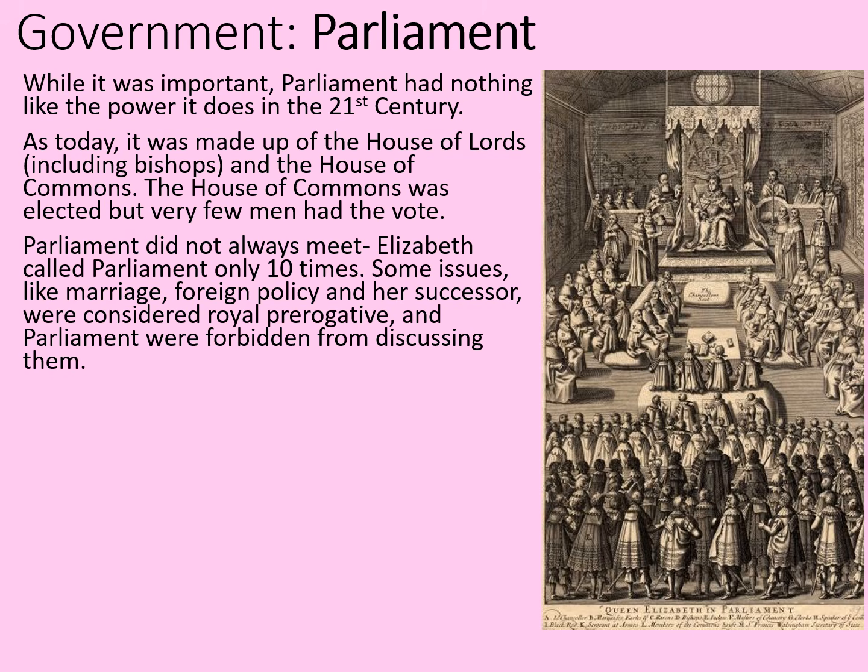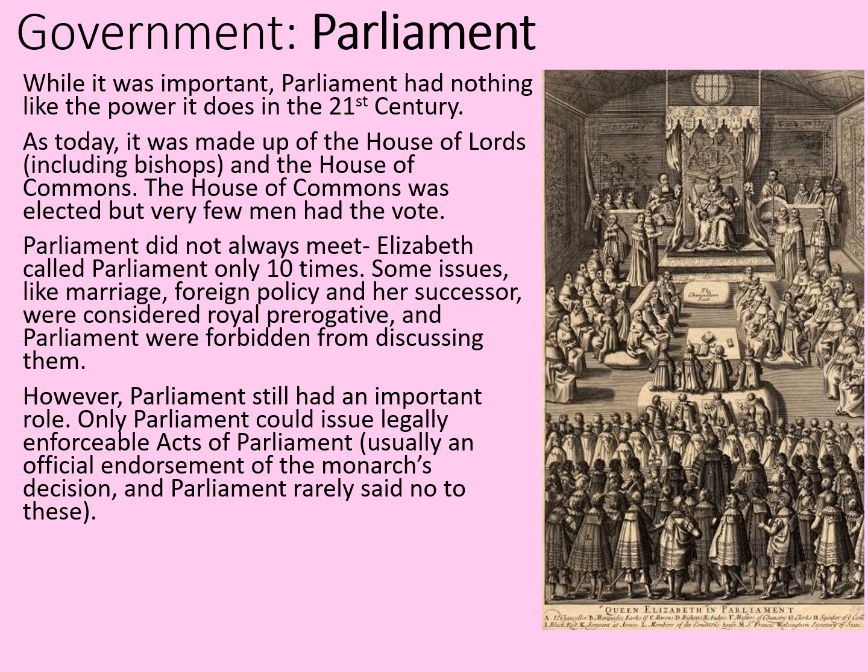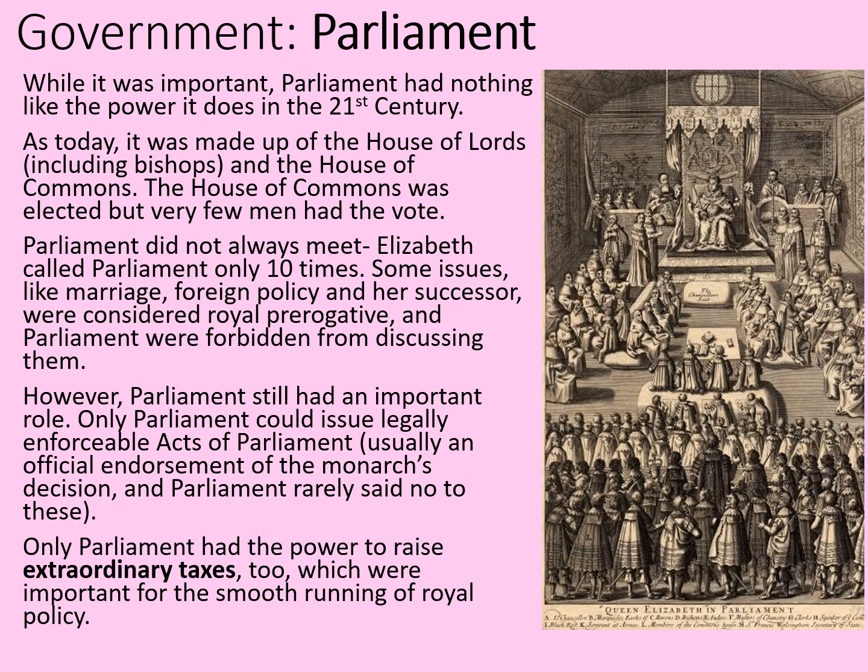Some issues like marriage, foreign policy and her successor were considered royal prerogative, and Parliament were forbidden from even discussing them. However, Parliament still had an important role. Only Parliament could issue legally enforceable Acts of Parliament, usually an official endorsement of the monarch's decision, and Parliament rarely said no to these. But also, only Parliament had the power to raise extraordinary taxes too, so these are taxes that go beyond the day-to-day taxes that are always being raised. These were important for the smooth running of royal policy, and a bit of a hangover from days of Magna Carta.